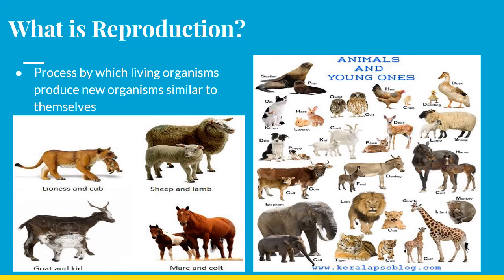So what is reproduction? The process by which living organisms produce new organisms similar to themselves. And in the picture itself, you can see lioness and the cub, sheep and lamb, goat and kid, mare and the colt, and the different young ones you can see on the right side also.